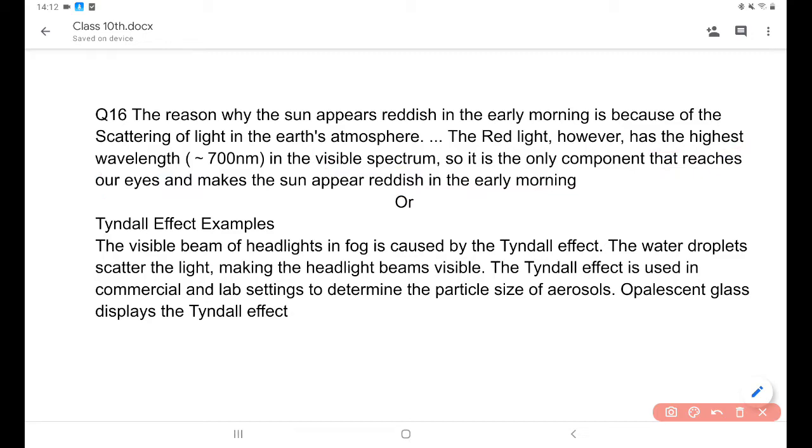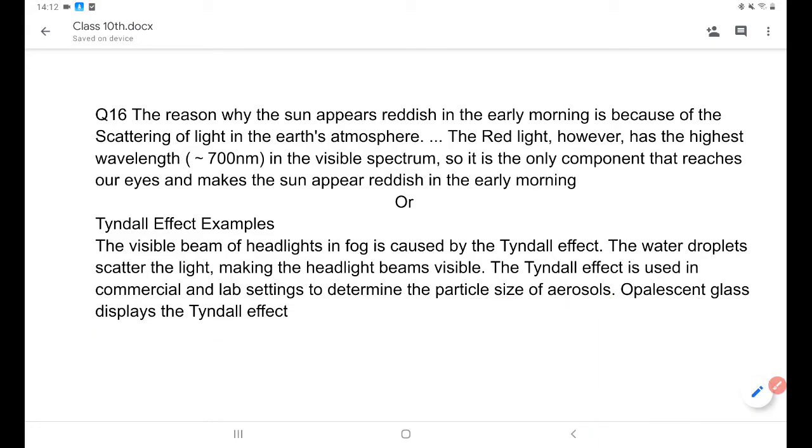The second question is what is the Tyndall effect. An example of the Tyndall effect is the visible beam of the headlights in fog. The water droplets scatter the light, making the headlight beam visible. The Tyndall effect is used in commercial and lab settings to determine the particle size of aerosols and glasses and displays.